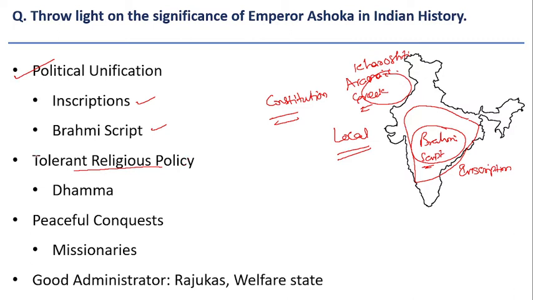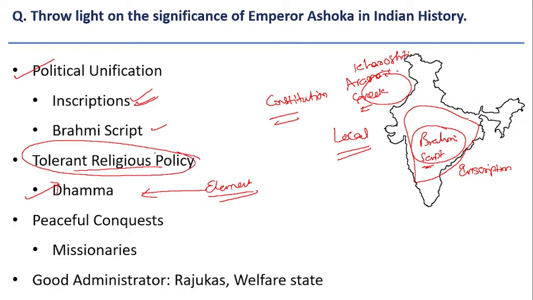Under these circumstances, when Ashoka became the emperor, he was very much influenced by Buddhism, but he did not impose Buddhism on the public. He issued a code of conduct called Dhamma. It has the elements of many such great progressive religious ideas. He included all of them in his Dhamma, and he propagated his Dhamma principles through his inscriptions. So that shows that he is very advanced and visionary in nature, and it made him very peculiar and very different from other monarchs who ruled till his time. So that's why one of his greatest significances is following the policy of religious tolerance.